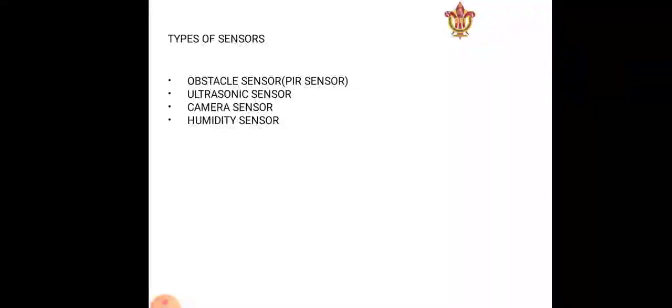Coming to the next one, that is humidity. This is known as the DHT sensor, that is the humidity and temperature sensor. It basically measures both temperature and humidity. The structure is very simple to understand, and these sensors can be used in real-life projects where we need to measure the temperature, or for climate detection or climate prediction projects.